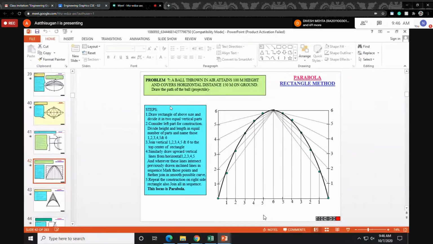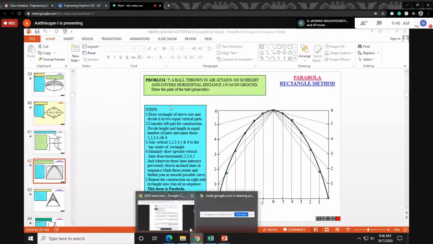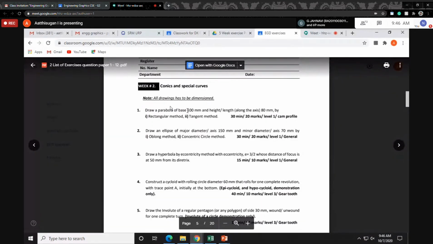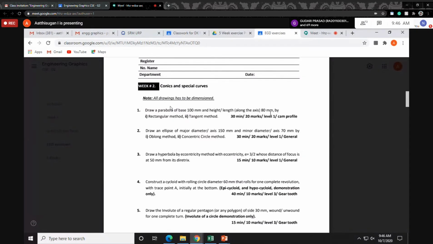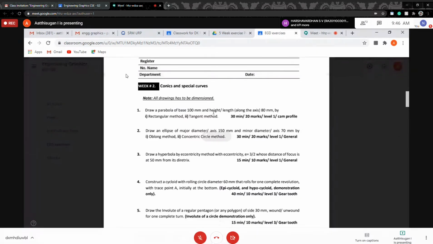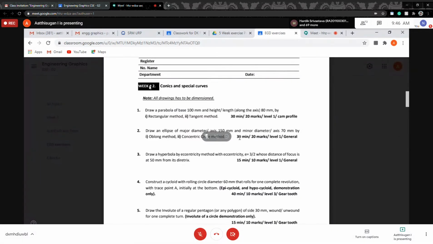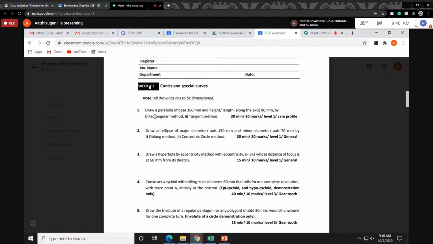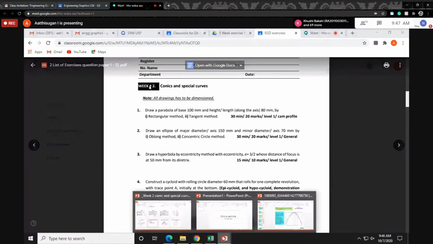Now come to the parabola, rectangle method. This is the first question, first subdivision. Your question is given as: draw the parabola of base 100 mm, height 80 mm. Here they have given 150 by 70, but in the first question it is 170. The rectangle method is the same as we discussed before, but here there is just a division. I'll explain the rectangle method, but the dimensions will be different.